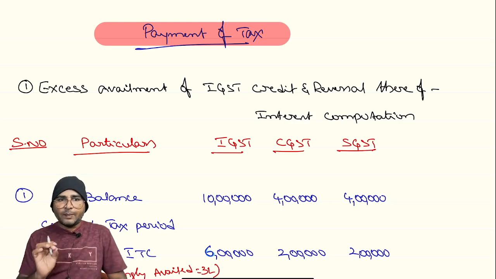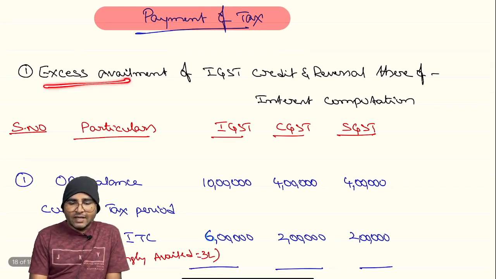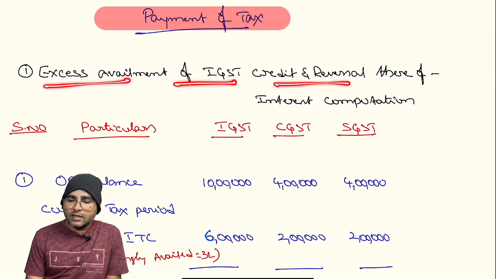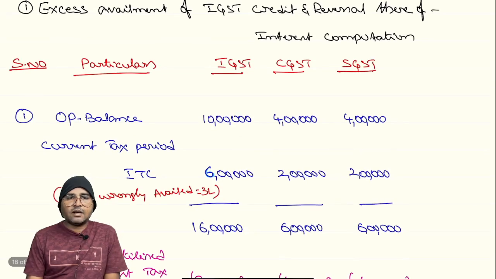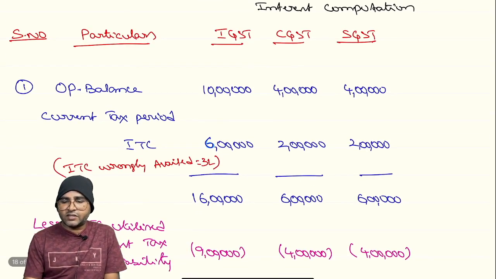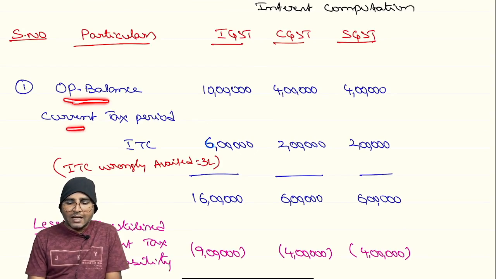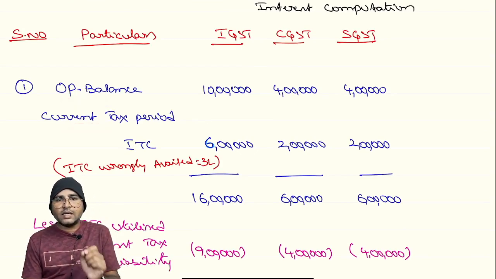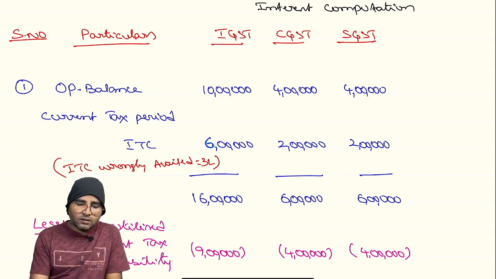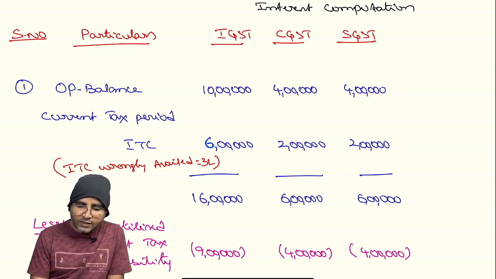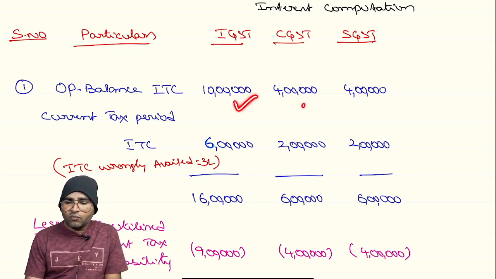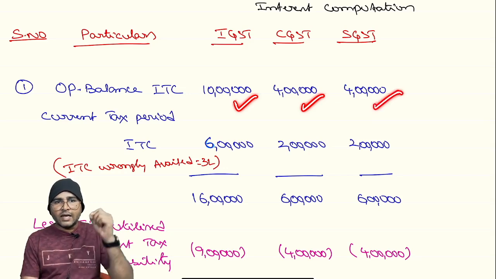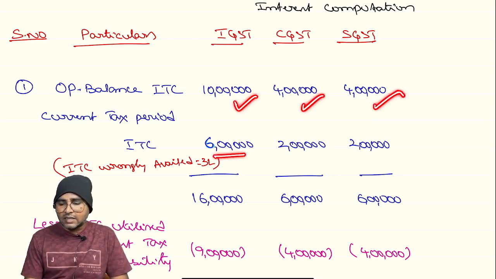Now this is one of the practical examples. Excess availment of IGST credit and reversal thereof. Interest computation. Suppose we take an example, particulars IGST, CGST and SGST. Opening balance of ITC, input tax credit. Let us assume 10 lakhs, 4 lakhs and 4 lakhs. And next, current tax period ITC 6 lakhs, 2 lakhs, 2 lakhs. Total balance of ITC became